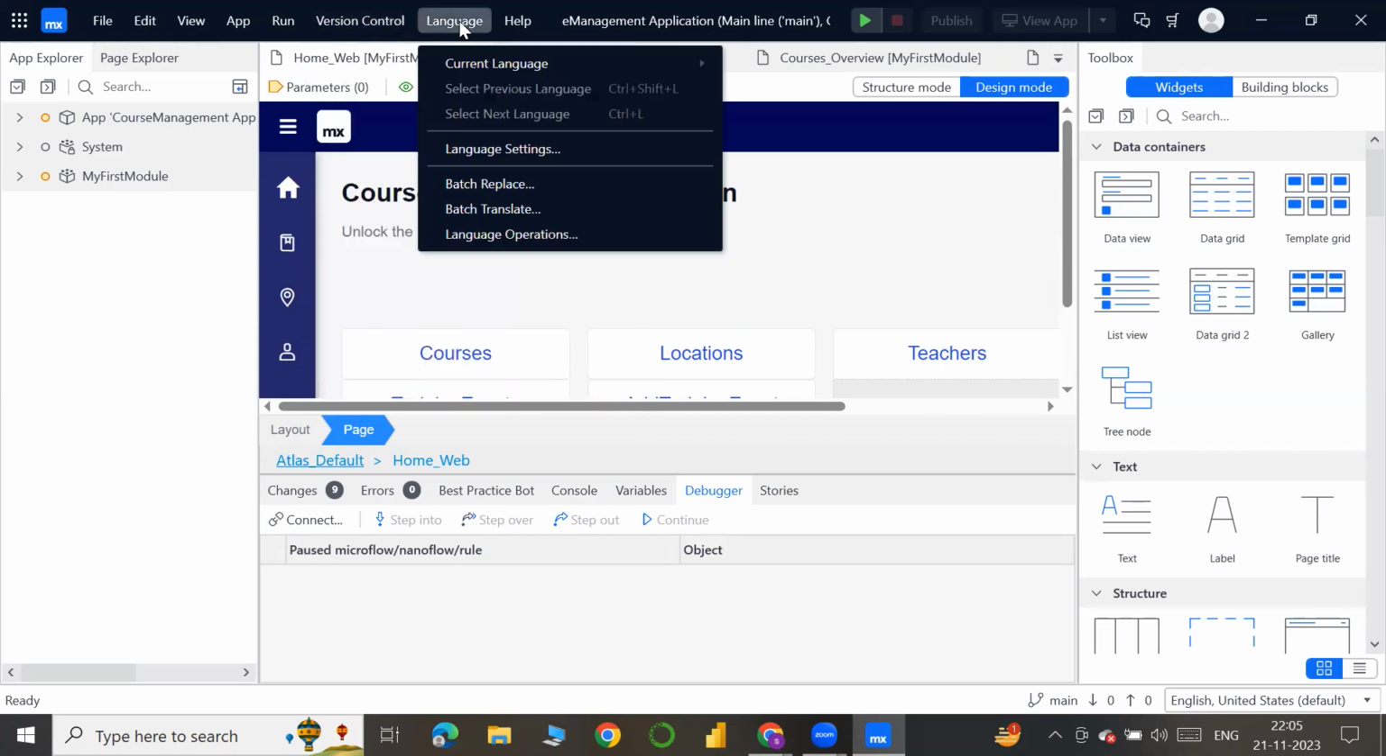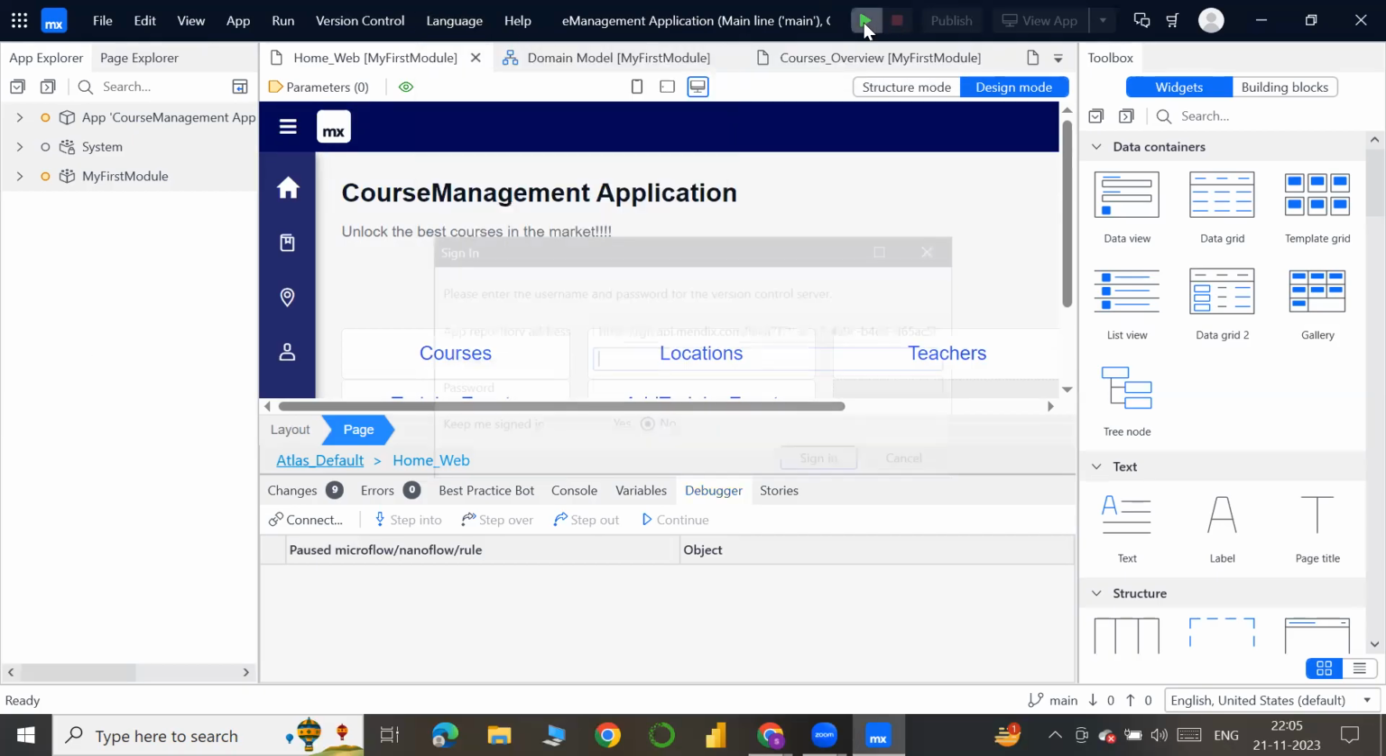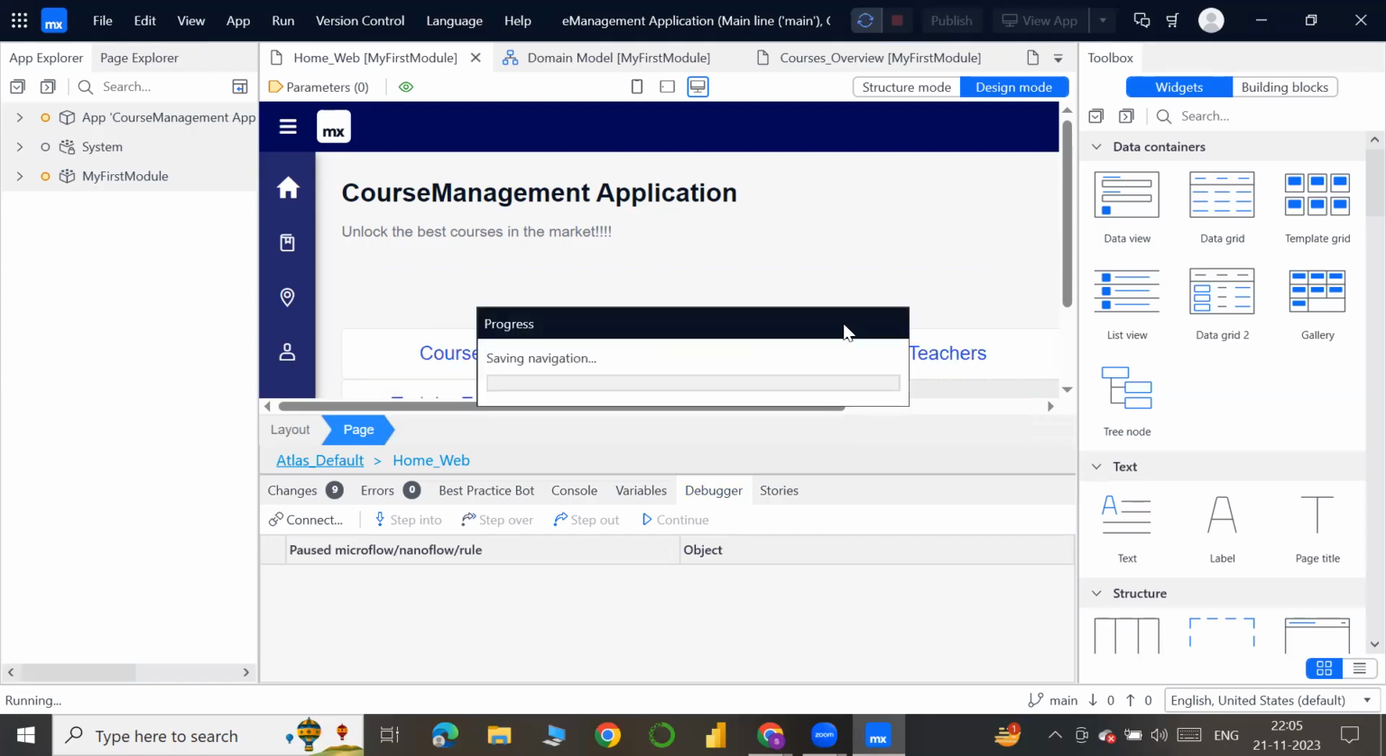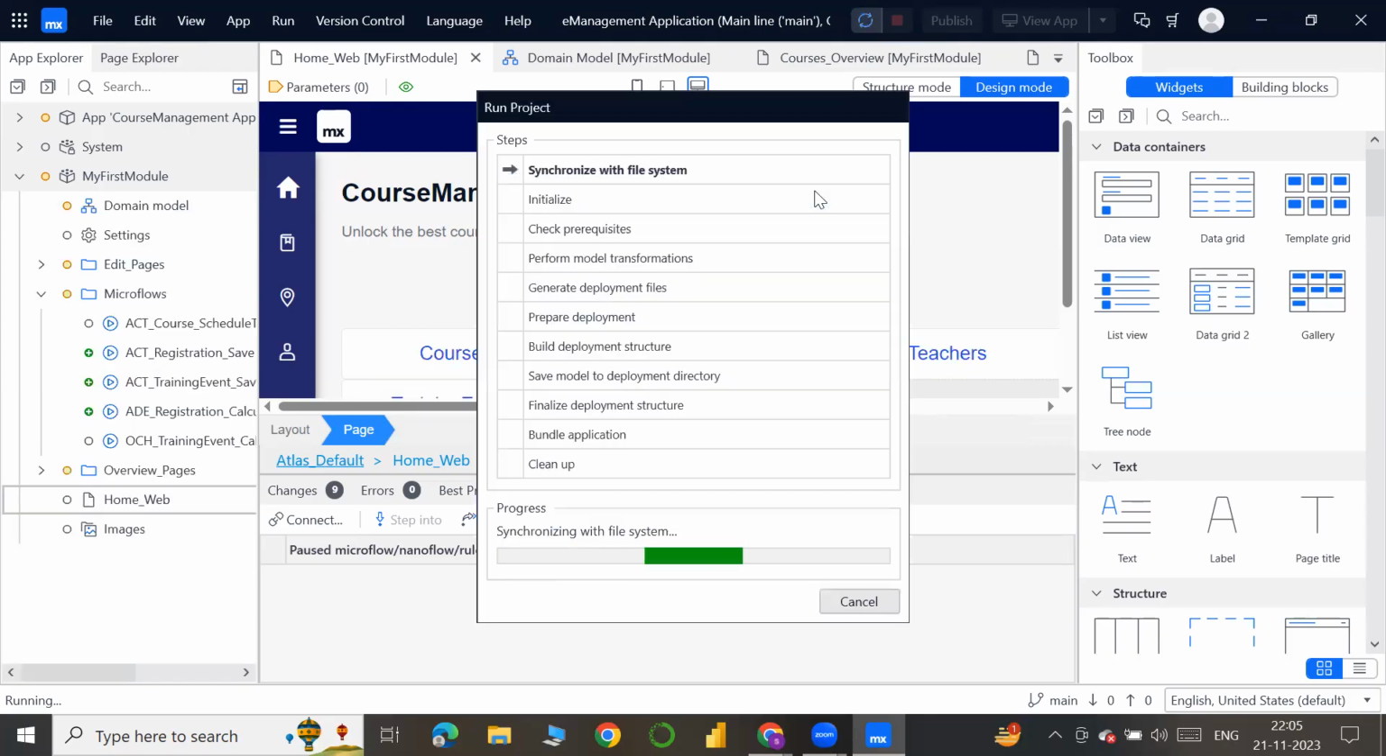And for the language, we can select our language. And this button is to run our app locally. See, by running this, we can see how our app will be and everything. It will take some time, some 3 to 4 minutes.